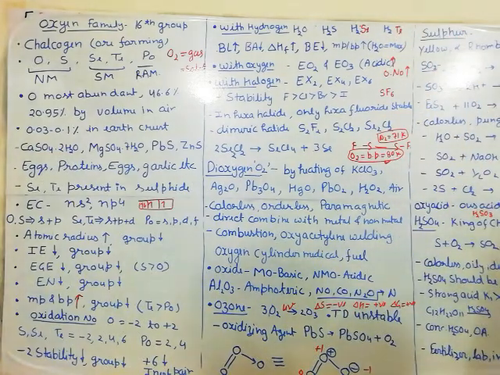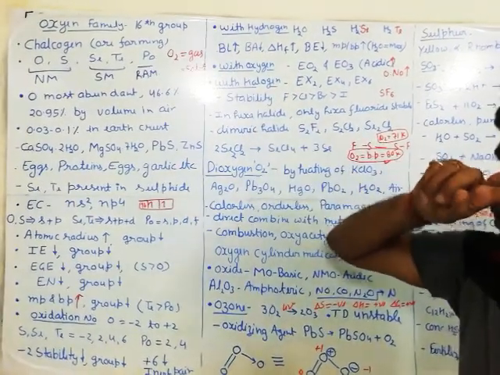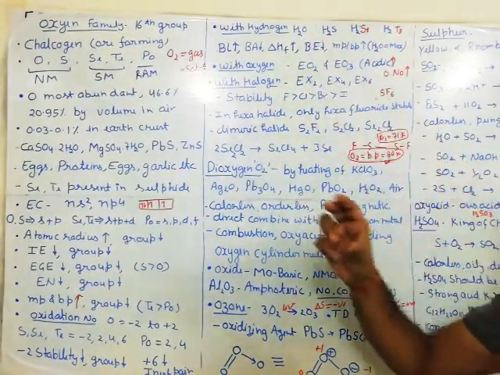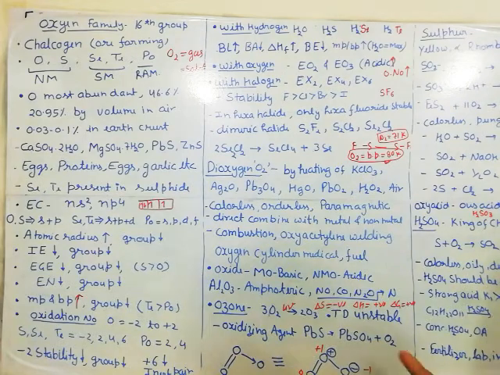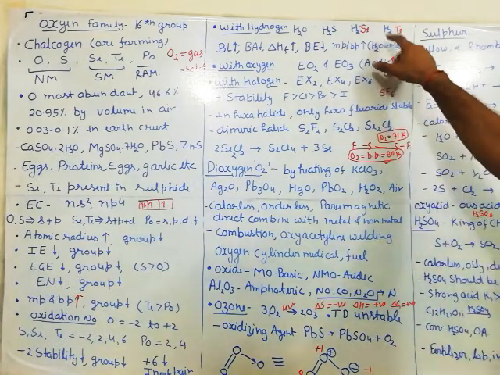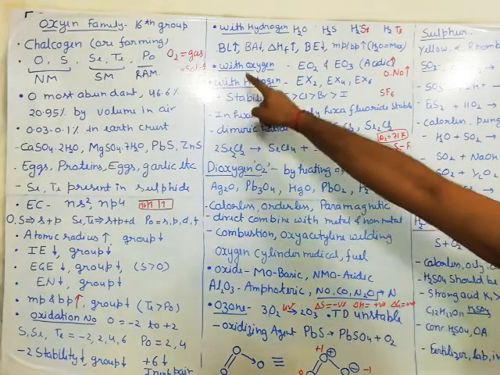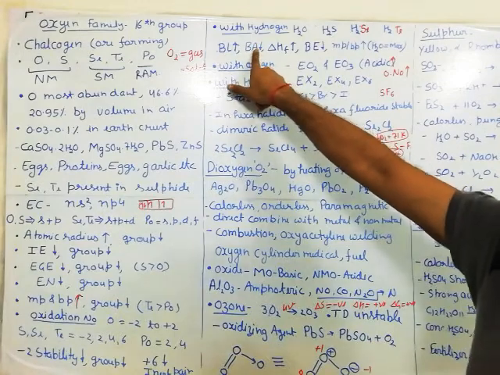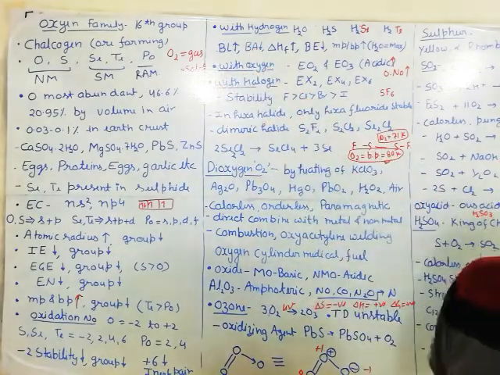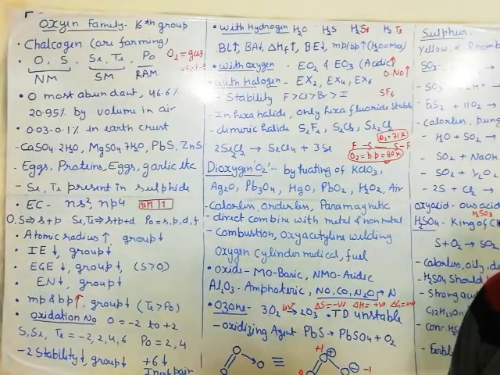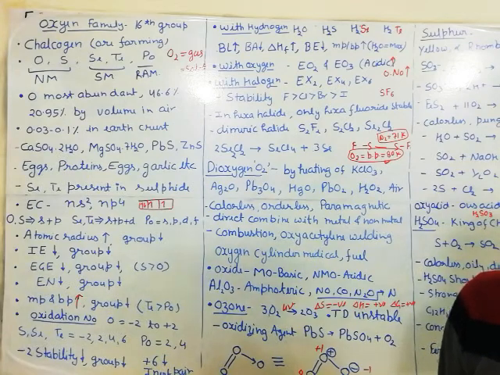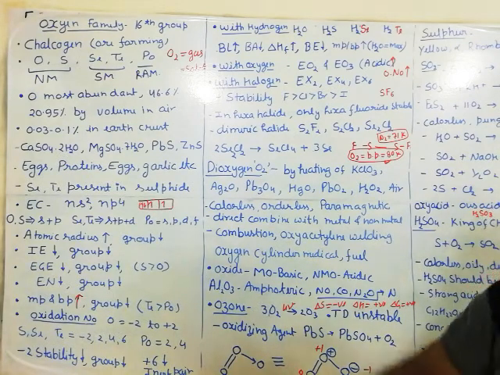When we move down the group, bond length increases. Obviously it is very easy: oxygen has a smaller orbital, and a smaller orbital gives a smaller bond length. Tellurium has a big orbital, and a big orbital gives a big bond length. So bond length increases and bond angle decreases, as in the case of the nitrogen family. We can also apply Drago's rule here.